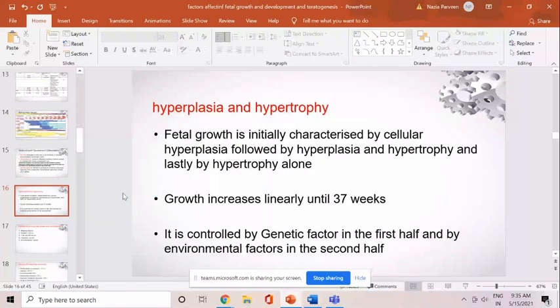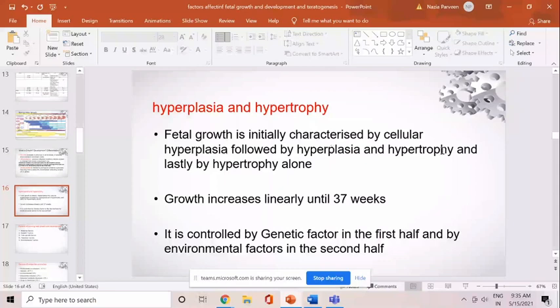Hyperplasia and hypertrophy. Fetal growth is initially characterized by cellular hyperplasia, followed by hyperplasia and hypertrophy, and lastly by hypertrophy alone. Hyperplasia is the increase in the number of cells, and hypertrophy is the increase in size while the number remains the same. So in the developmental phase, initially only cellular hyperplasia occurs, then hyperplasia and hypertrophy both, and ultimately hypertrophy alone.